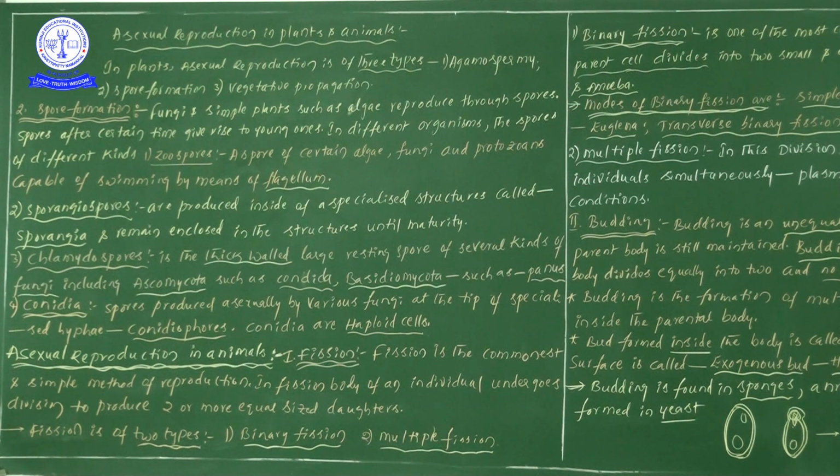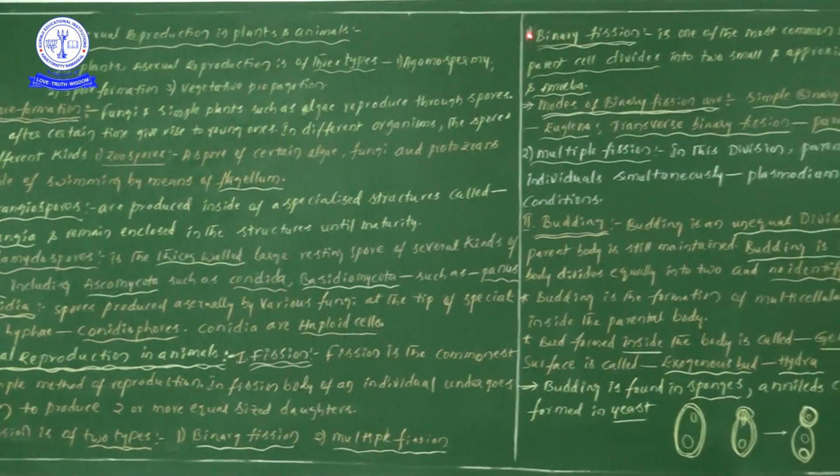For our convenience of study, we divide fission into two types: the first one is binary fission and the second one is multiple fission. Now let us see binary fission and multiple fission one by one.